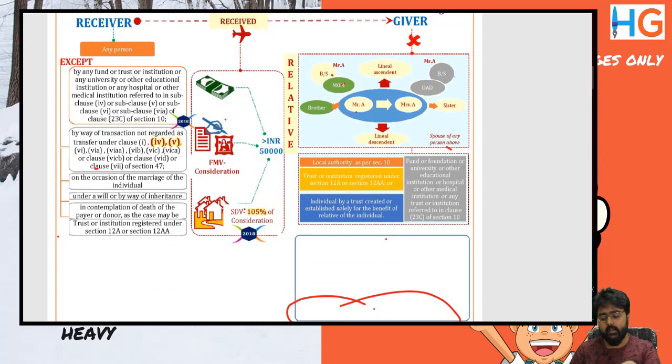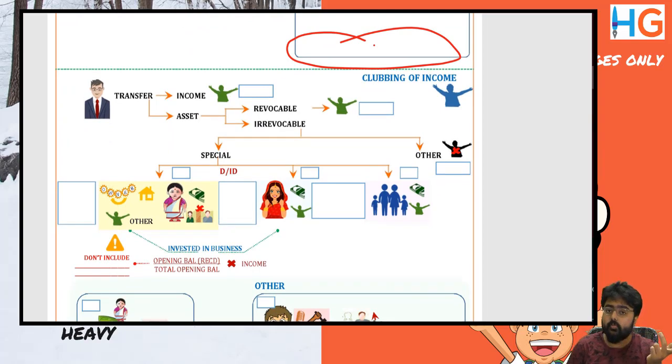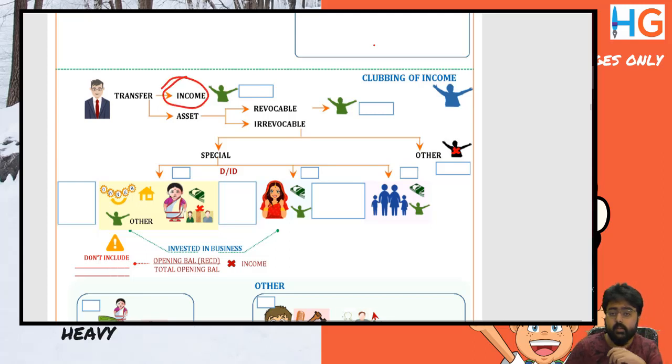Now we come to clubbing of income. The background of clubbing is Mr. A transfers to Mrs. A, saying that she is my relative, I'll transfer all my income generating assets to Mrs. A because she has lower income, hence will claim the benefit of basic exemption. The Income Tax Act says wait, it's not so easy. You come under clubbing. Clubbing is, of course, to prevent evasion of taxes. So transfer of income without transfer of asset is to be clubbed.